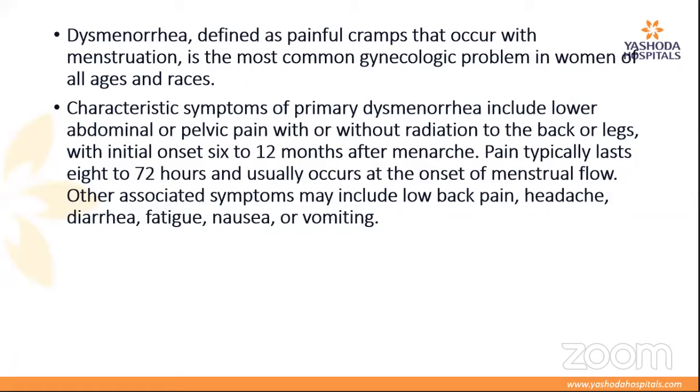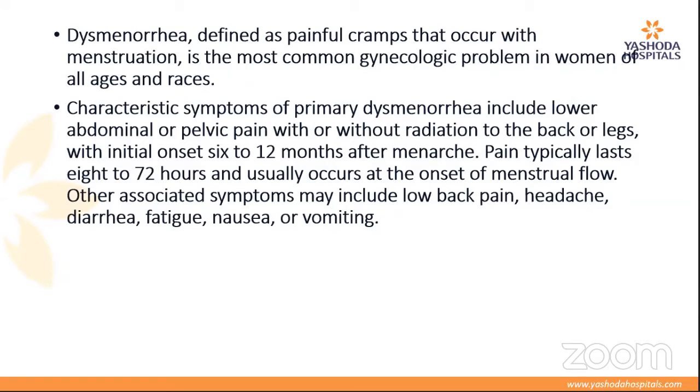Coming back to dysmenorrhea, as Dr. Sama has told, it is painful cramps that occur with menstruation. It's the most common gynecologic problem in women of all ages and races. The characteristic symptoms are lower abdomen or pelvic pain with or without radiation to back or legs. So that's what they present with. And initial onset 6 to 12 months after menarche, and that is primary dysmenorrhea.